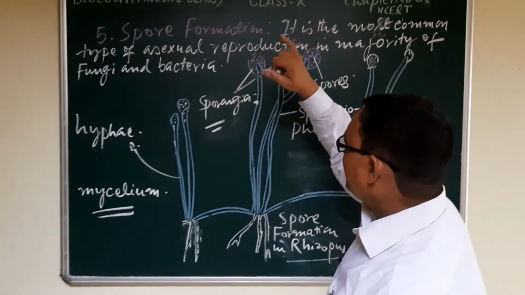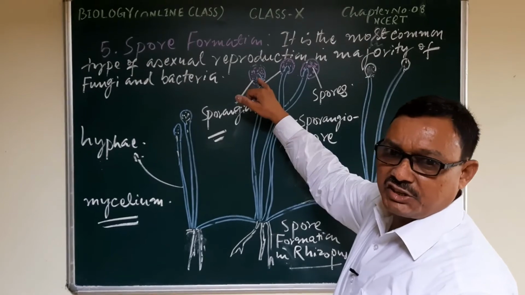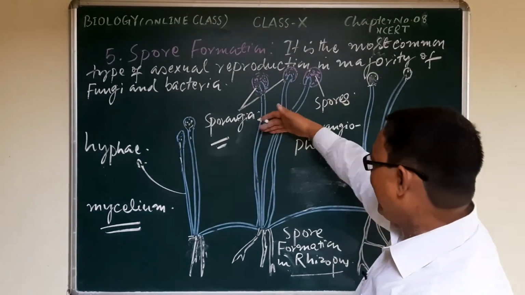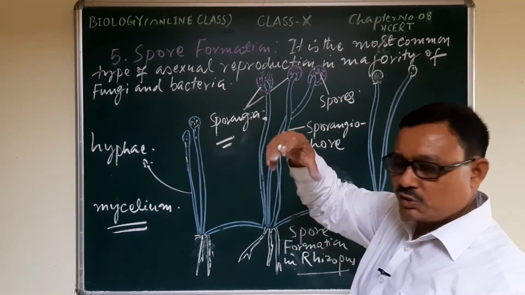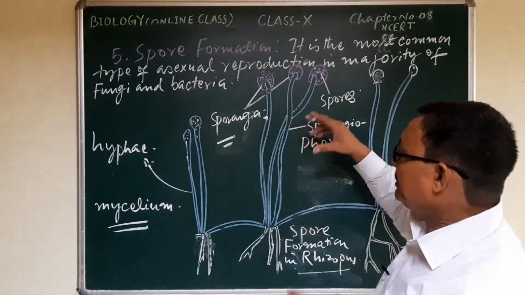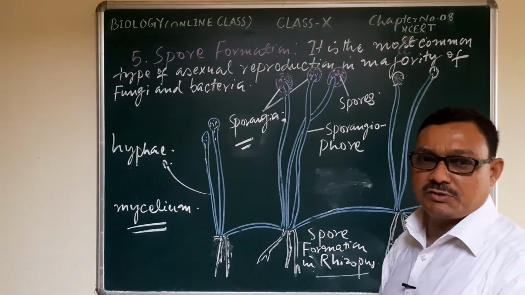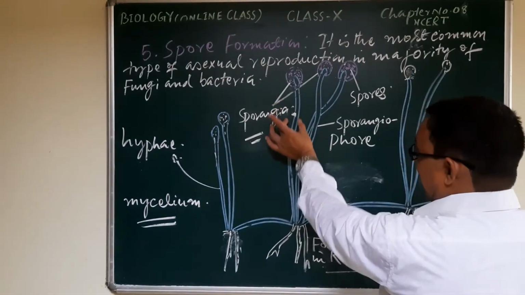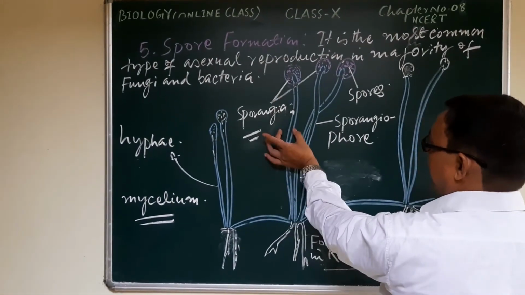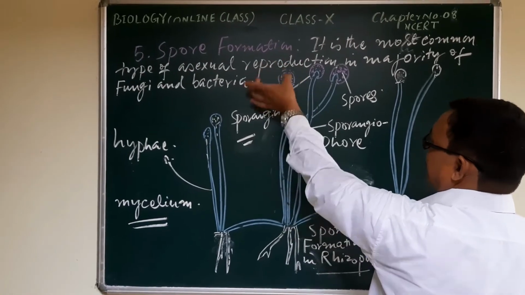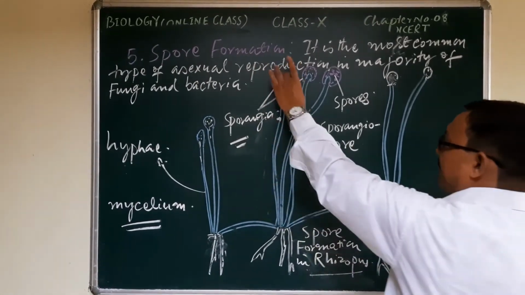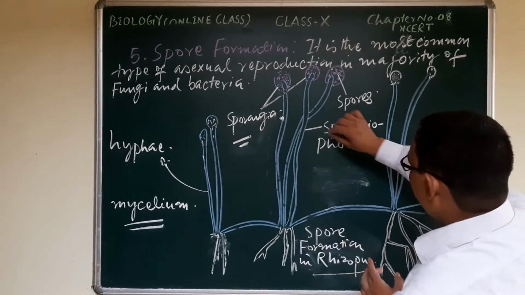When this sporangia detaches from the parent body, the spores come out, and each spore, a single cellular body, acts as a new individual. As on this hyphae there is a formation of this special structure, sporangia, this hyphae is known as sporangiophore.